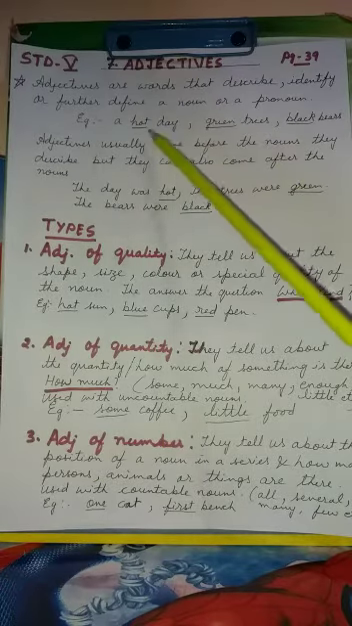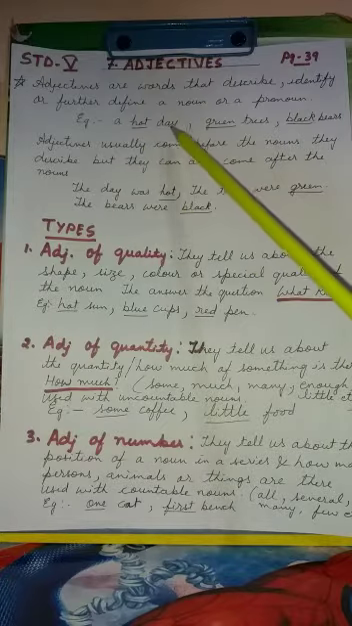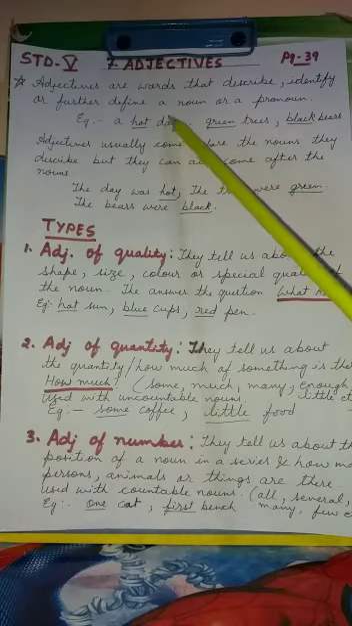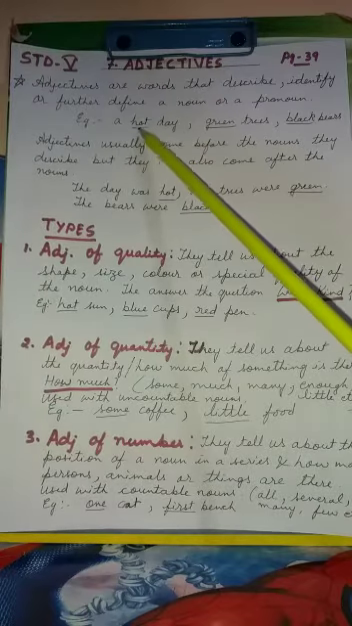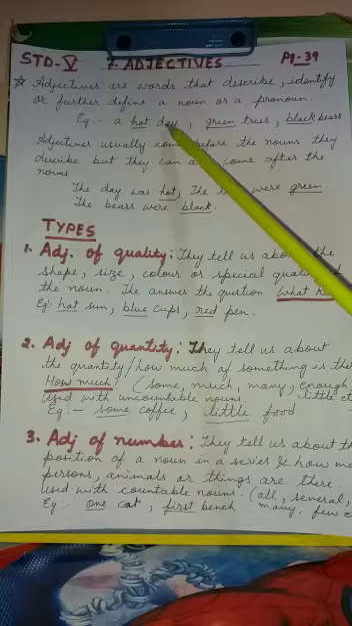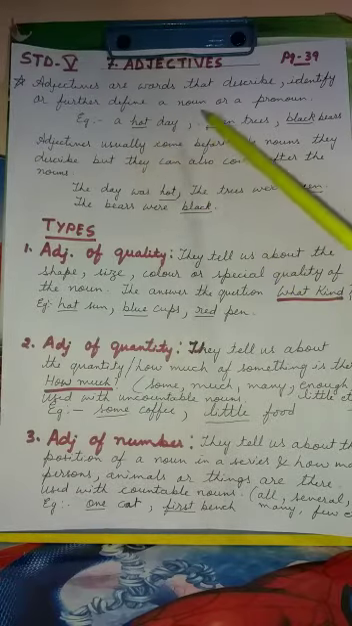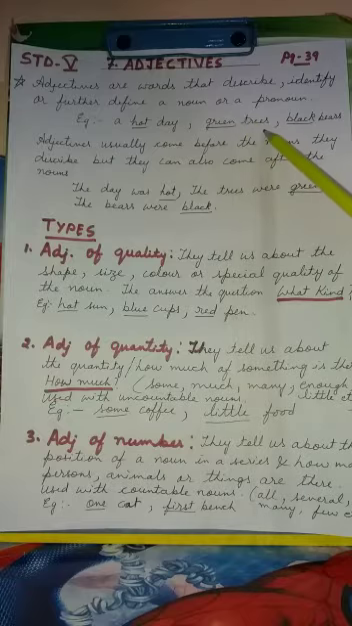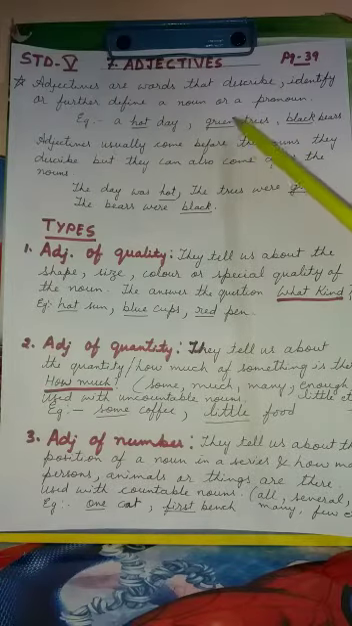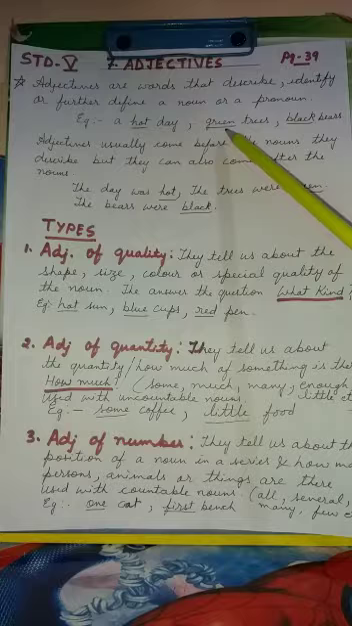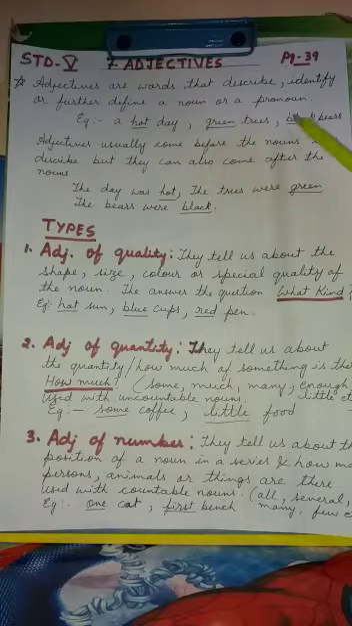Like, see, a hot day. So, day is the noun over here. Now, hot tells you about day. So, the word hot describes day in this. So, hot is an adjective. Similarly, suppose green trees. So, what kind of trees? Green. So, green is again an adjective. Or black bears. So, what kind of bears? Black bears. So, black is an adjective.